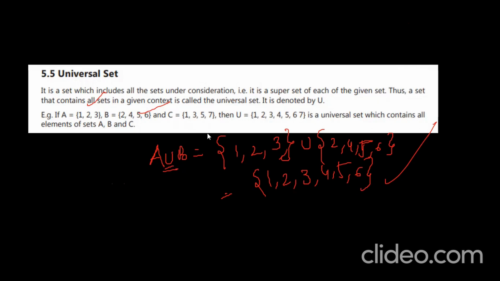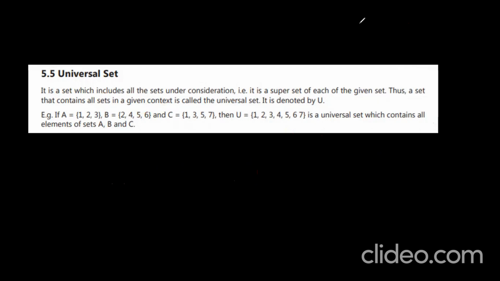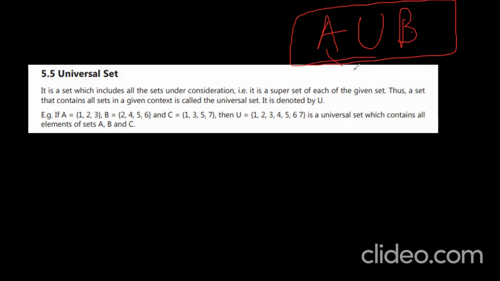U is a universal set which contains all elements of sets A, B, and C. Okay, that is called universal set. It is represented with the U. A union B, like this you have to write between A and B. Understand?